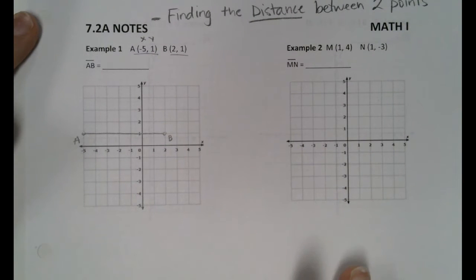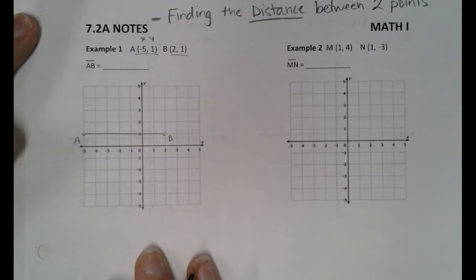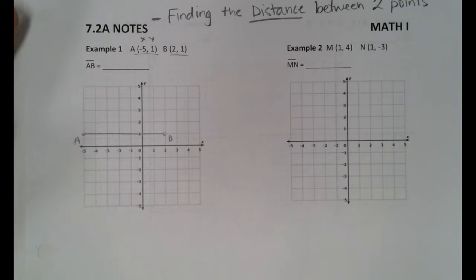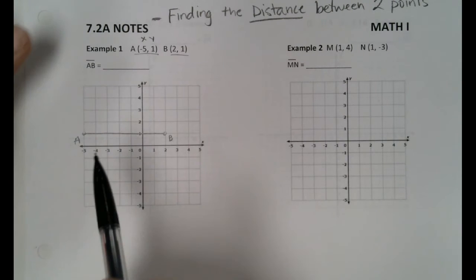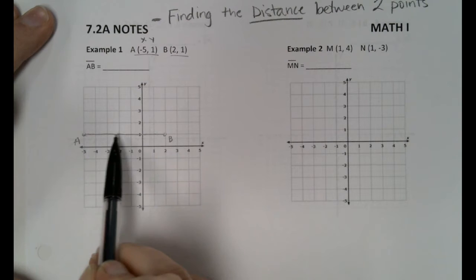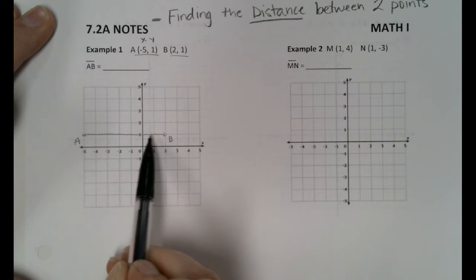Now, suggestions. Anybody got any ideas? How exactly should I figure out the distance? Exactly, that's it. Because 1 square is 1 unit. They're counting by ones. So she says just count. She's exactly right. Since this is just a horizontal line and it's going directly on top of another line, you can just count.